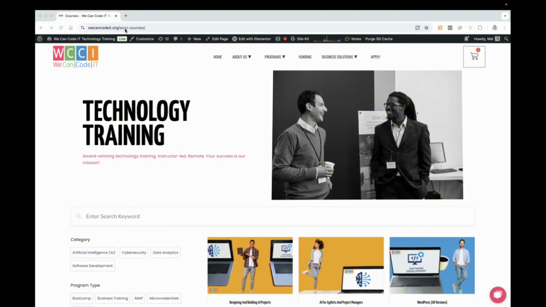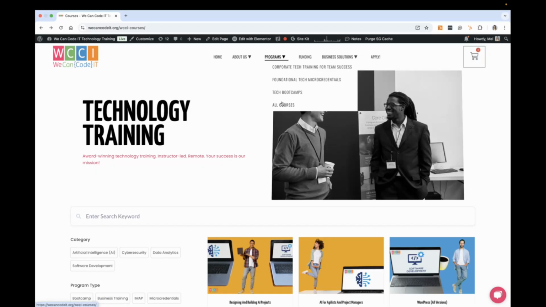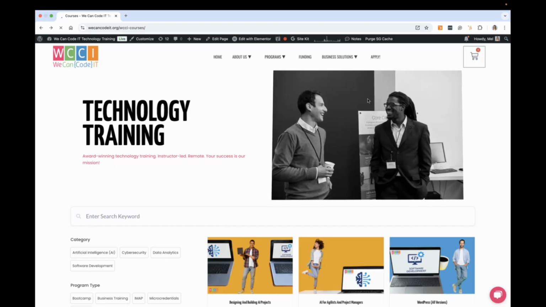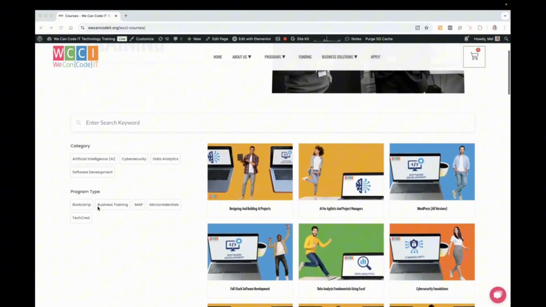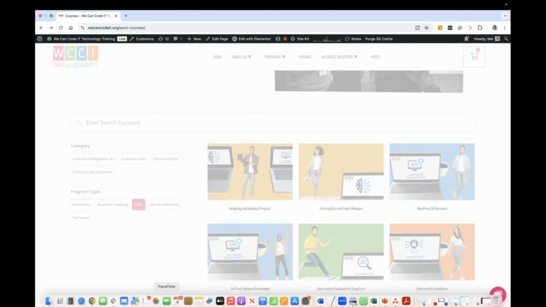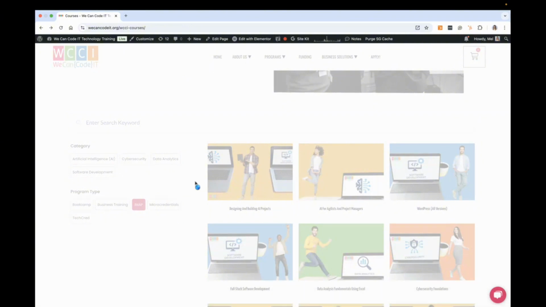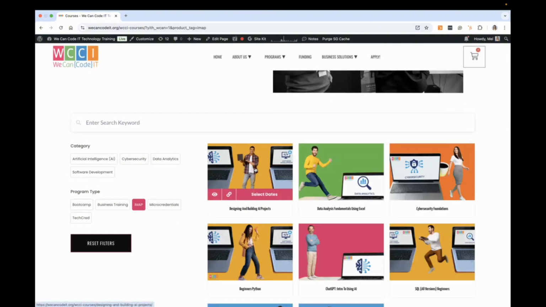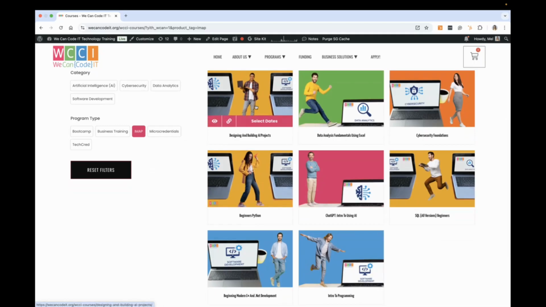So first of all, go to wecancodeit.org, then go to Programs and choose All Courses. That will take you to this technology training page. When you're here, go ahead and find program type and click IMAP. This will filter all of the IMAP courses for you. And you'll see we have a lot here.